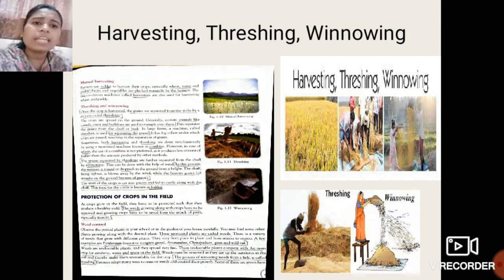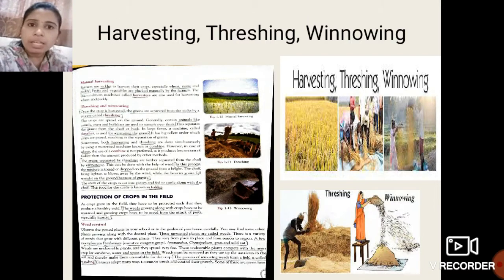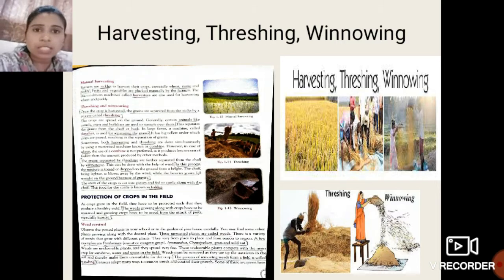So why do we get that crop in more yield, or why do we get that crop which is healthy one? Why healthy crop we get, students? Because while growing any crop, the farmers should take certain precautions so that the crops should be protected in the field from other insects, pests or any weeds.